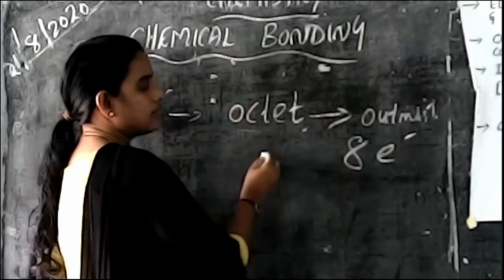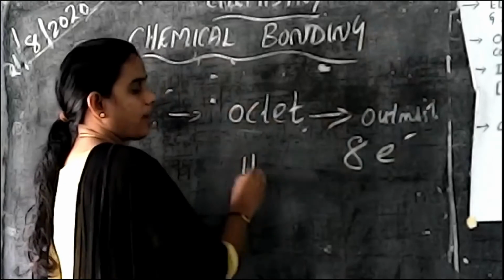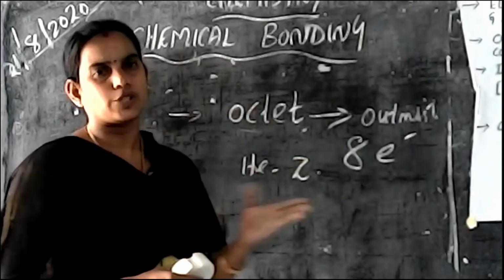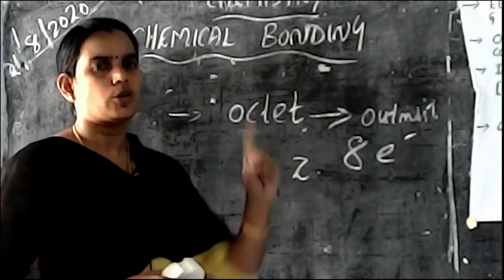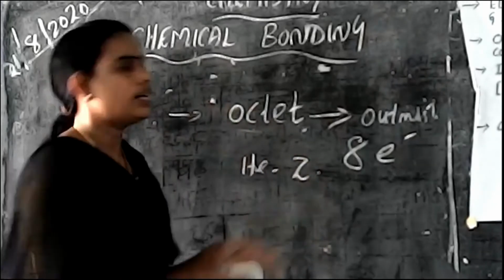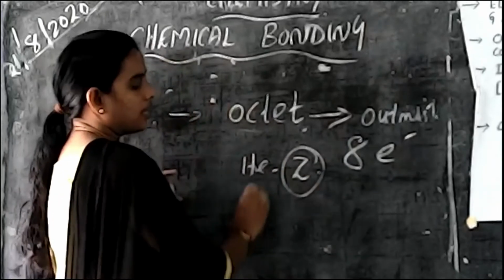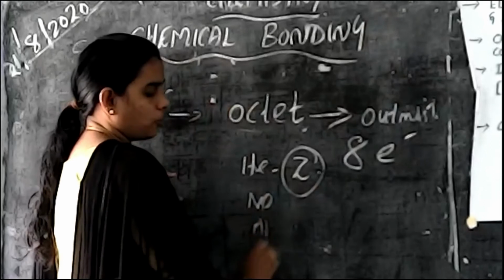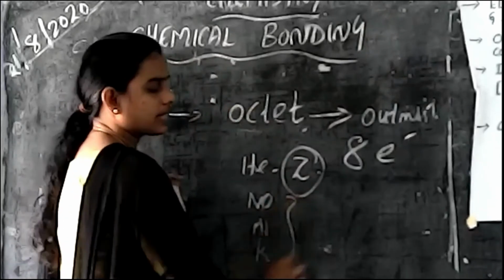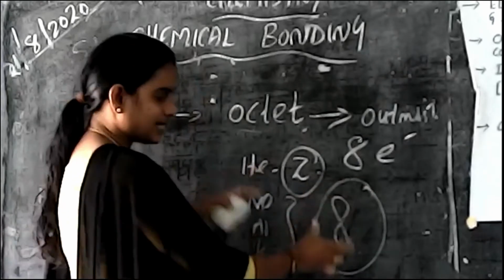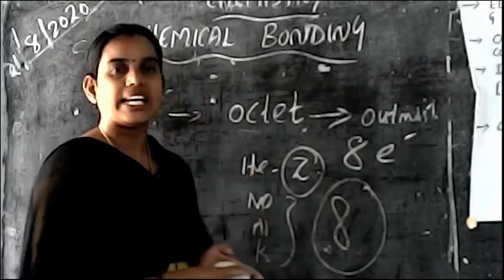Except helium, helium contains only 2 electrons because the atomic number of helium is 2. So only one shell is needed for helium. That's why it is also stable. Neon, argon, krypton, xenon, all these elements contain 8 electrons in their outermost shell. So these 8 electrons make the elements very stable.